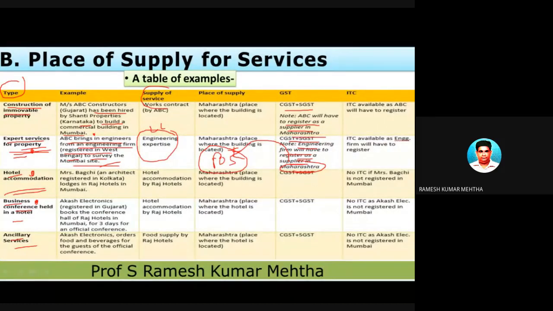Next one, hotel accommodation. So, for example, Infosys, there are 10 employees of Infosys.